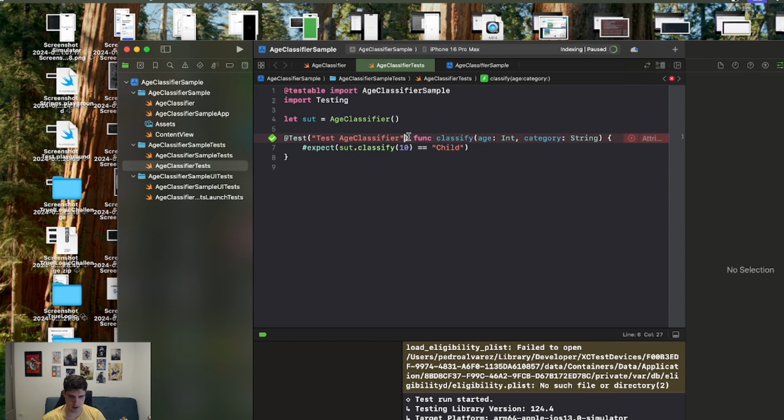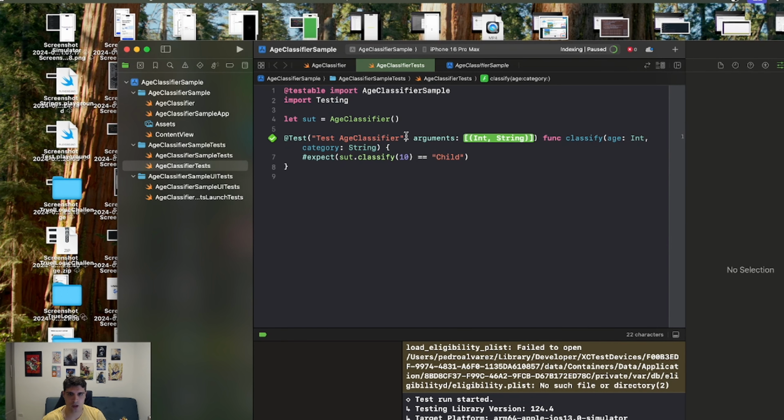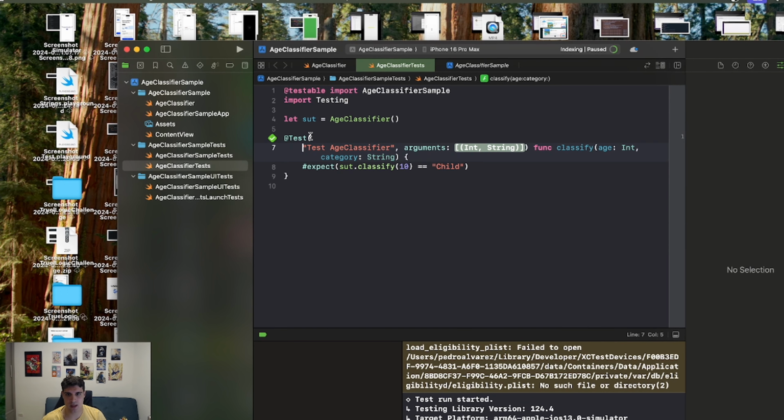And here in the test macro, we can pass not only the name of the test, but also the arguments. We pass tuples of arguments in Swift Testing to match input, that is the age, and output, that is the category. We can have multiple arguments as well, but for simplification, we're gonna just pass the age.